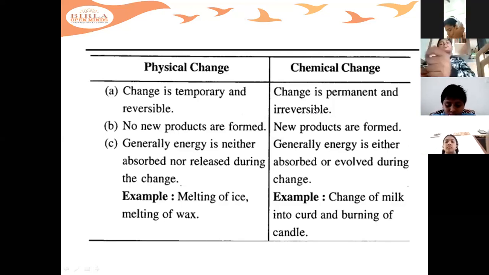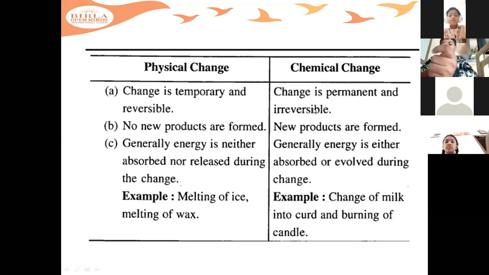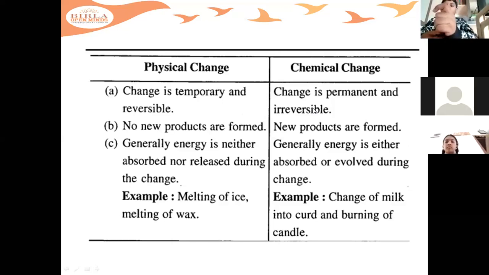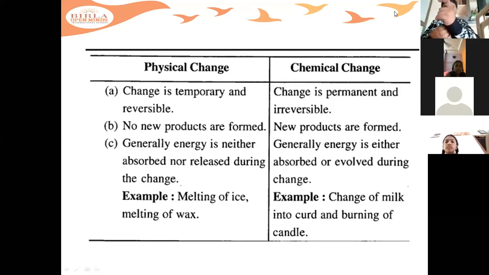If you fill air in a balloon, it swells, and if you remove the air, it comes back to its normal shape. If you keep filling the air in the balloon, then it will burst, as it can only stretch up to a certain extent. So both reversible and irreversible examples you can see in physical change.